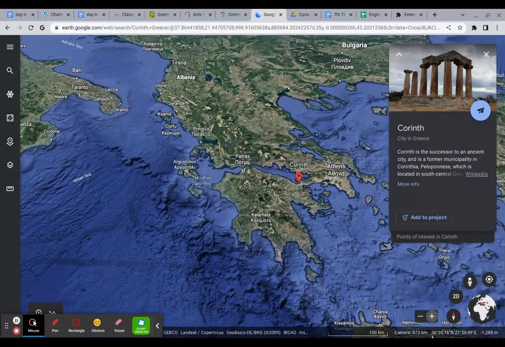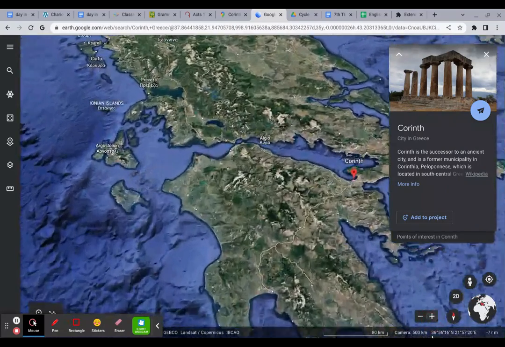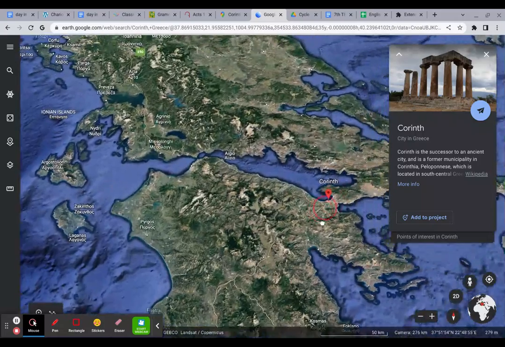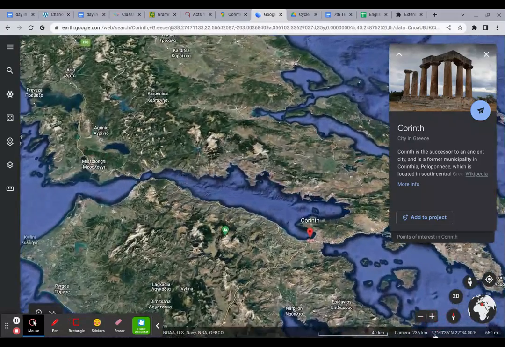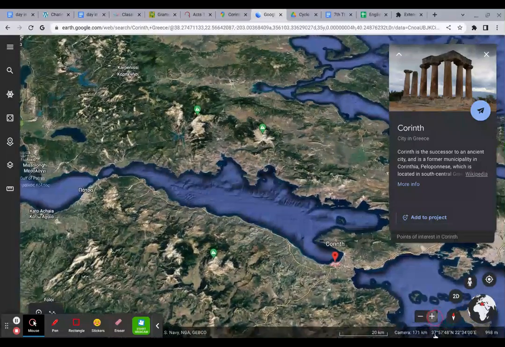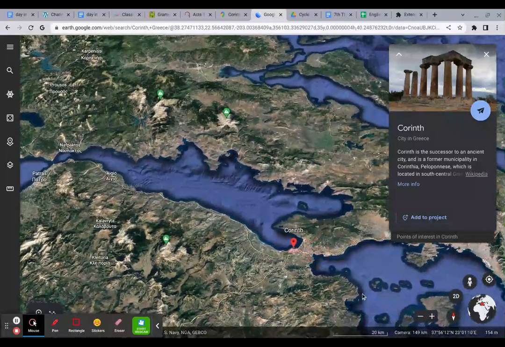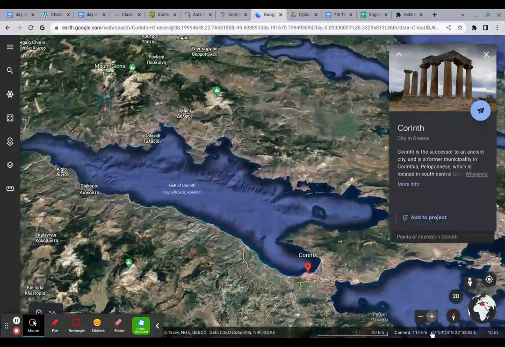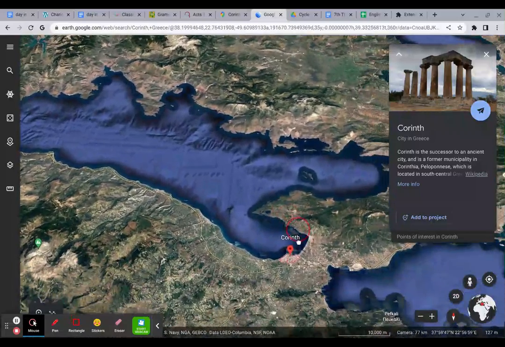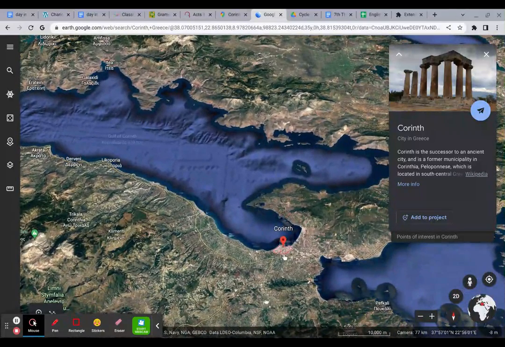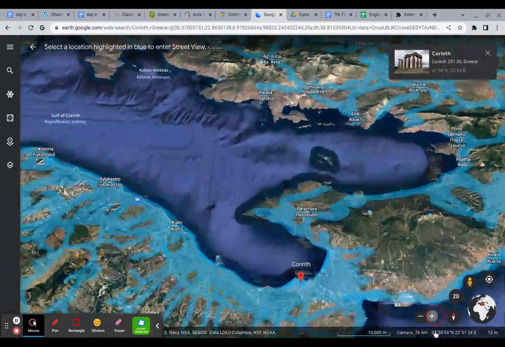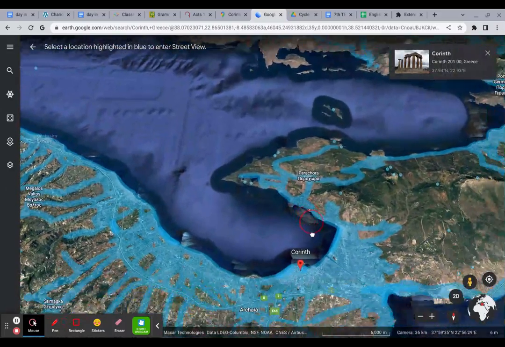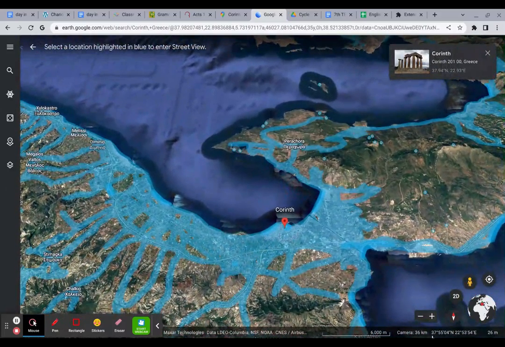You can see even in this picture on the upper right-hand corner that even though this is all the way over here, it still looks very similar to Rome. And that's because, again, the Roman Empire was very good at developing things and making things look pretty similar all around. So let's zoom in to Corinth and see if we can see some of the old ruins that are here.